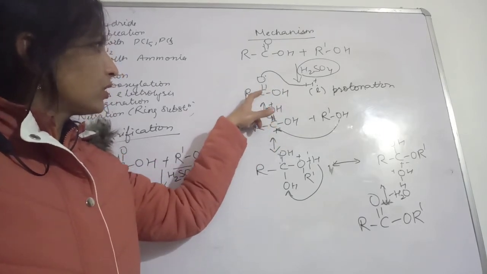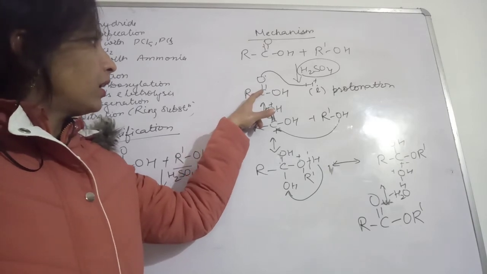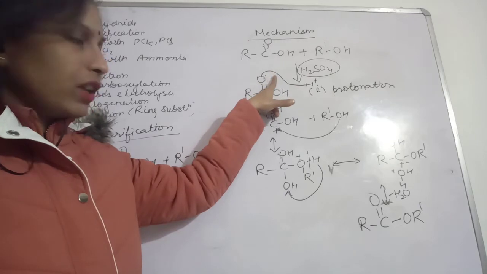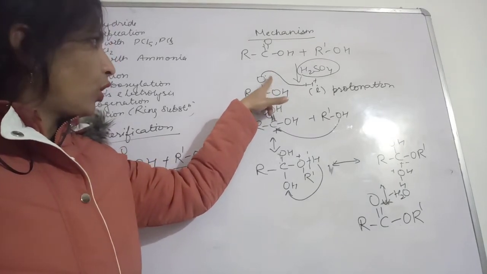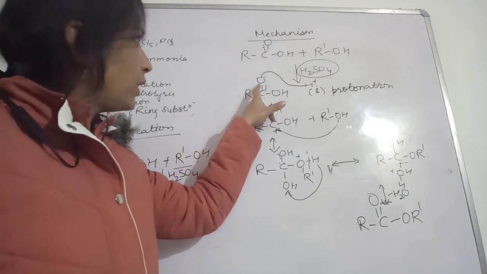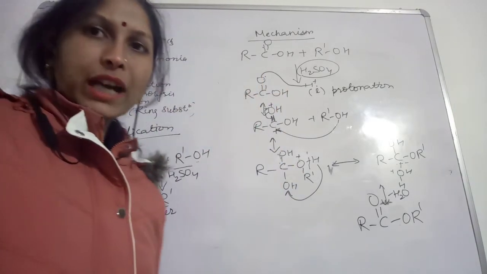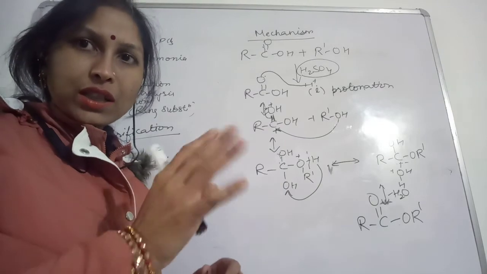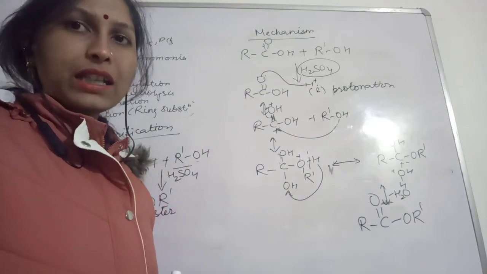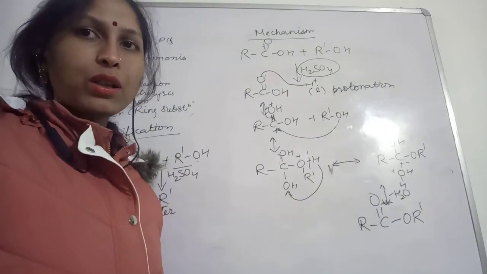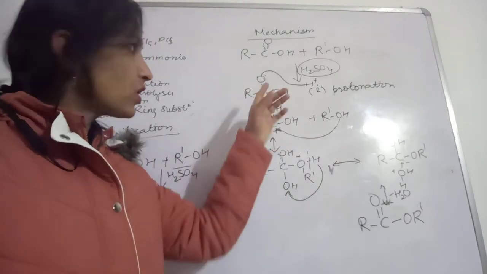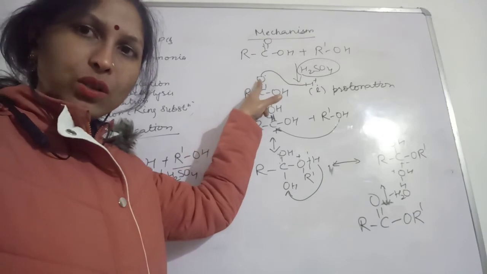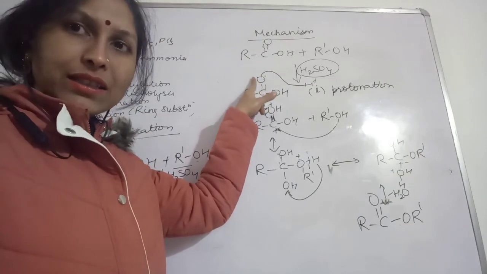After accepting this proton, the oxygen will acquire a positive charge, because this oxygen is making 3 bonds. Oxygen generally does not make 3 bonds. That is why it will become very unstable, with the acquisition of positive charge by this oxygen.